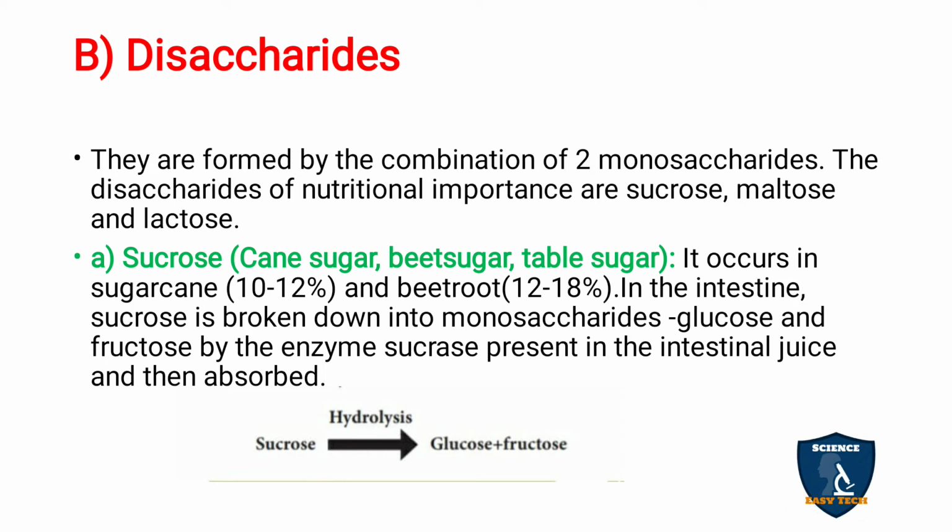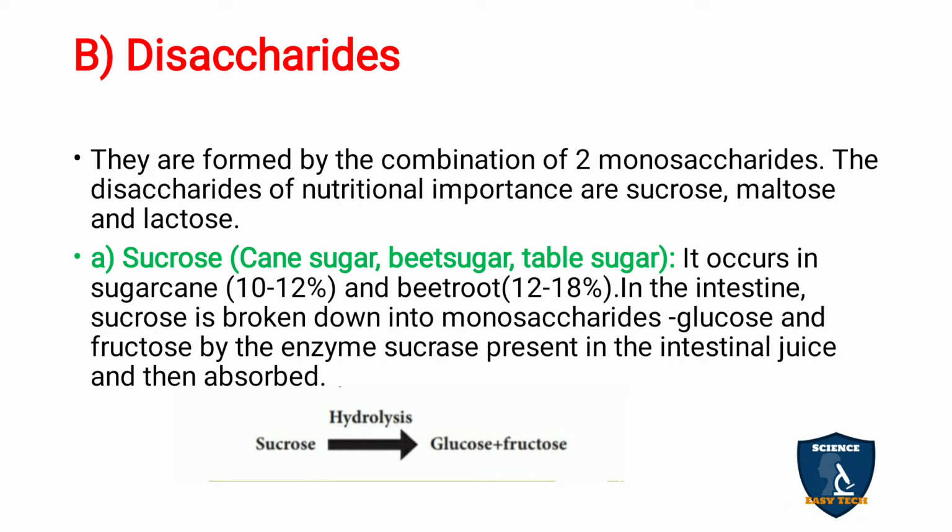Sucrose is present in sugarcane, that is cane sugar. It is also present in beet sugar as well as table sugar, meaning edible sugar, what you use for coffee, preparing sweets, what we use daily in our kitchen. That is table sugar. It occurs in sugarcane at 10 to 12% and beetroot at 12 to 18%. In the intestine, sucrose is broken down into glucose plus fructose.